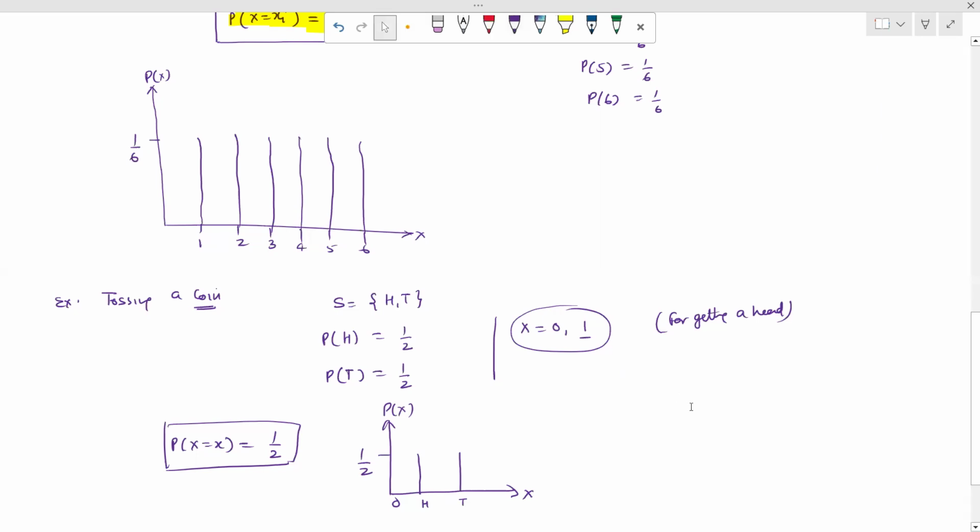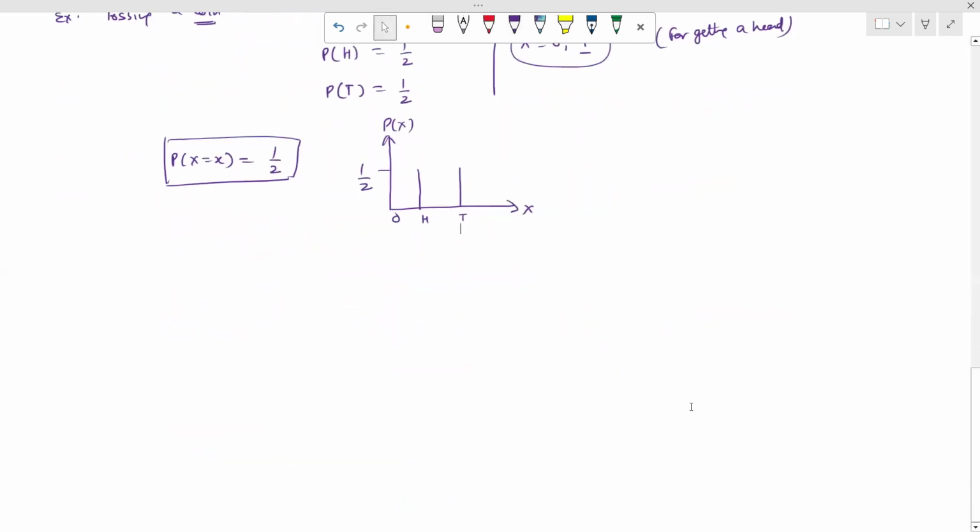Now, after understanding the uniform distribution, we move to the mean and variance. How to calculate the mean and variance of this distribution? So now we calculate the mean and variance of the discrete uniform distribution.